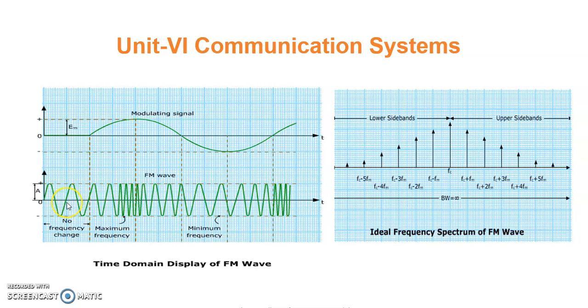Frequency modulated signal. From the definition of frequency modulation, what do we understand? The frequency of the carrier gets changed according to the instantaneous amplitude of the modulating signal. As the amplitude of the modulating signal changes, you can see that the frequency of the carrier gets changed. Here the amplitude of the carrier remains constant. Only the frequency of the carrier gets changed. So this is the difference.